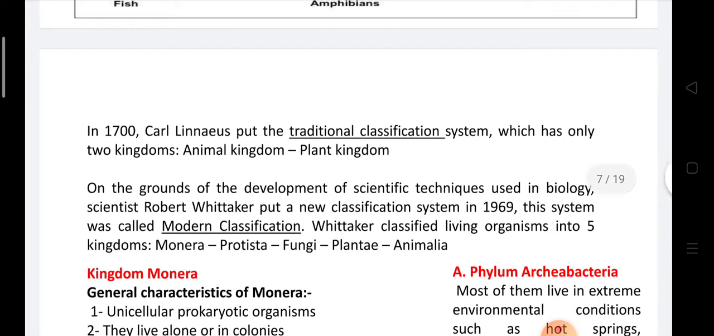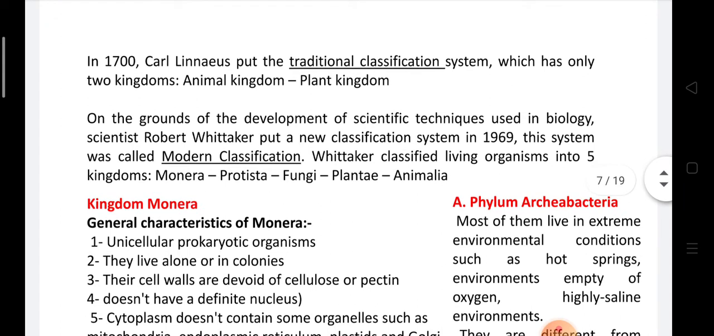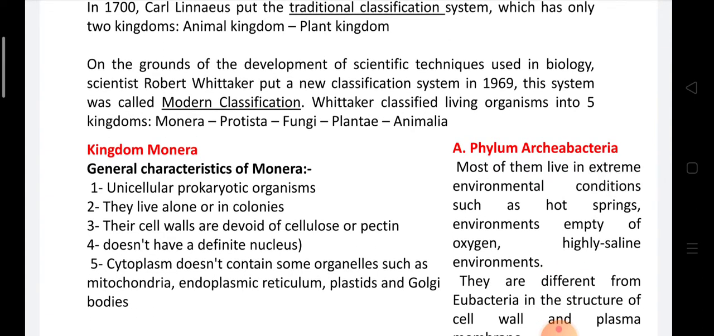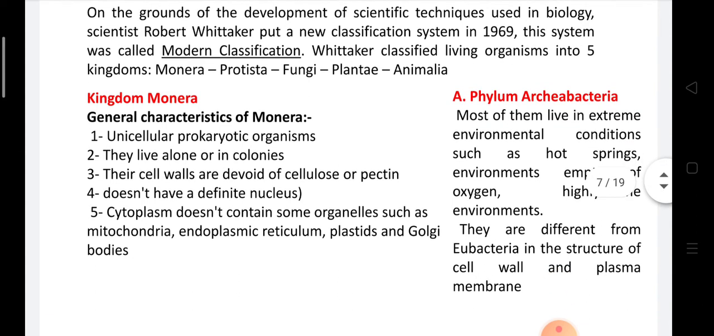Carl Linnaeus's traditional classification system of living organisms has only two kingdoms, the animal kingdom and the plant kingdom. Another one, called Whittaker, gives the modern classification system, which classified living organisms into five kingdoms: Monera, Protista, Fungi, Plantae, and Animalia.